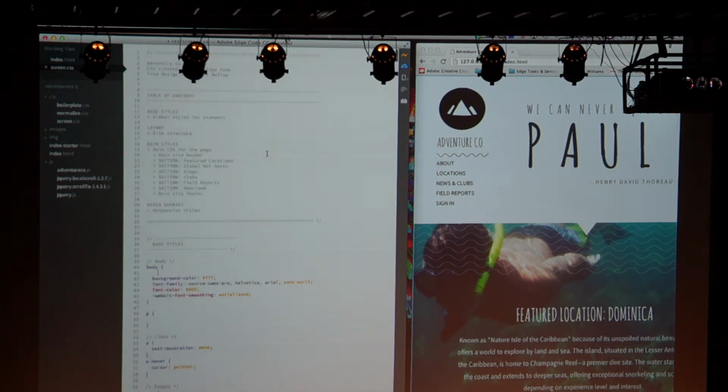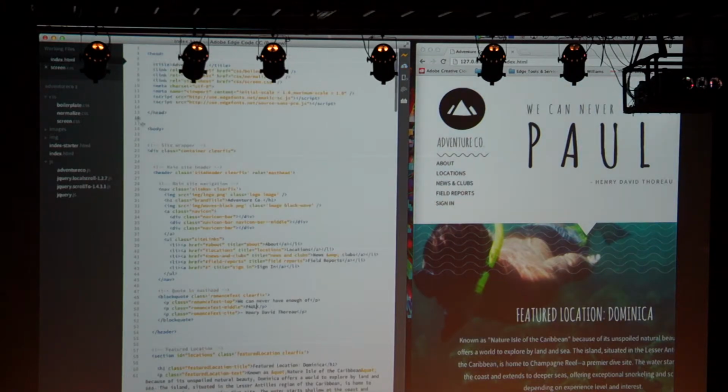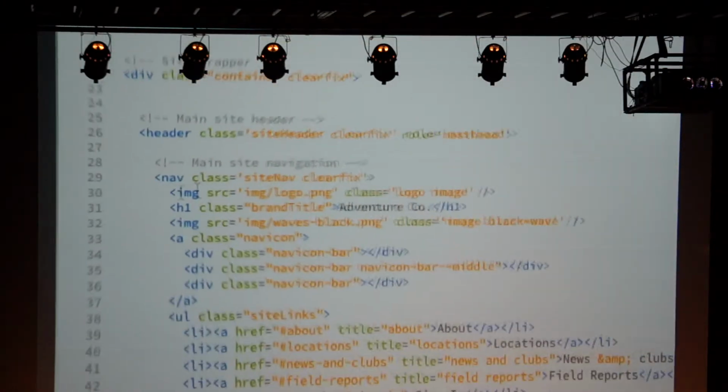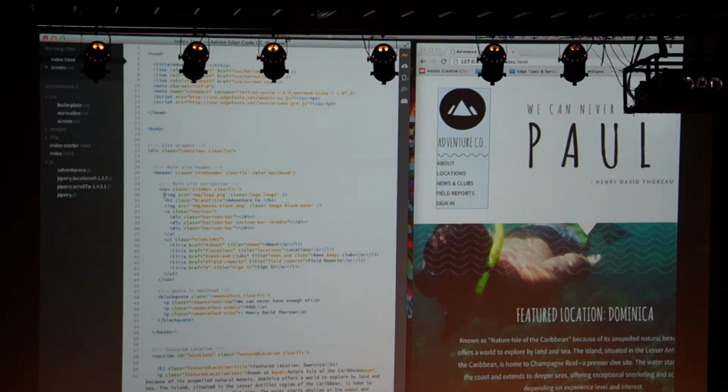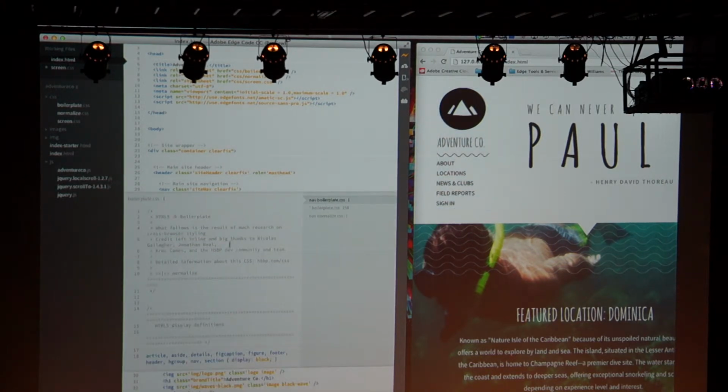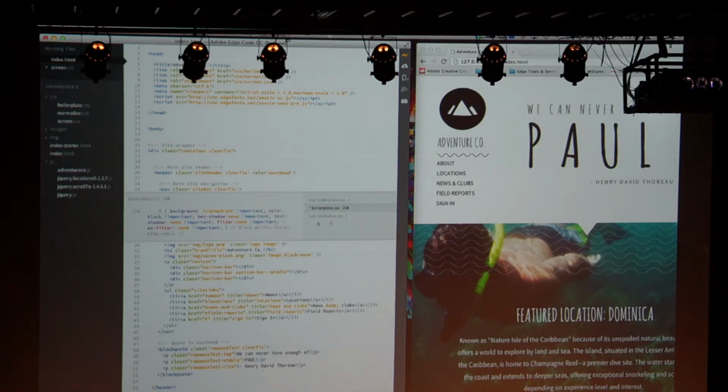That's a nightmare, that's just silly. So what we've done inside Edge Code is that if I want to find the CSS that relates to the nav image, I just click in it and hit Command E, or Control E on a PC, and it opens up the CSS right inside the page for me, so I can see all of the different CSS that's attached to that particular element.